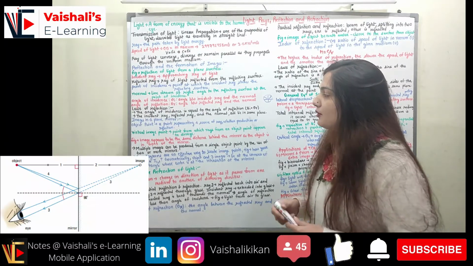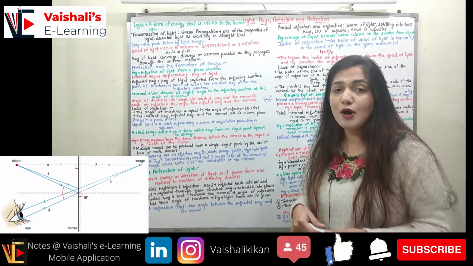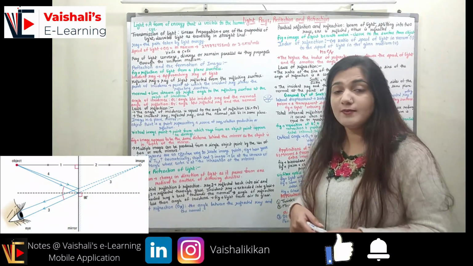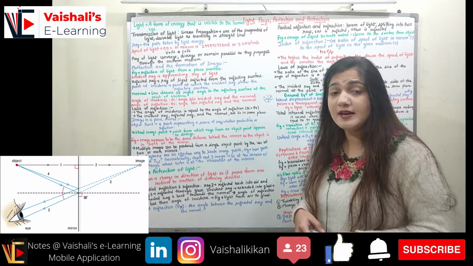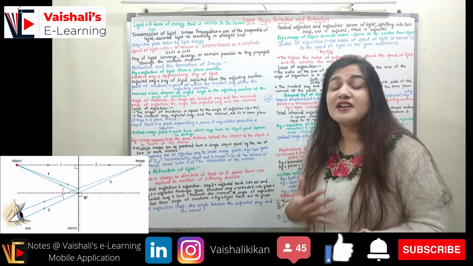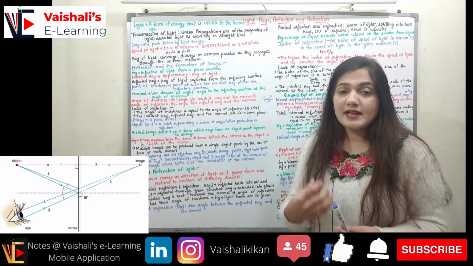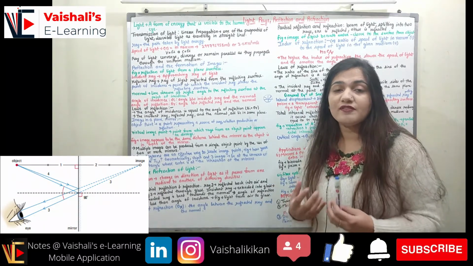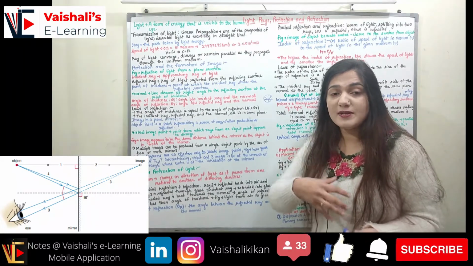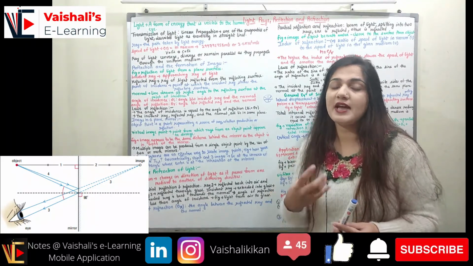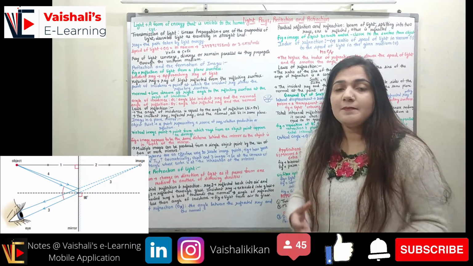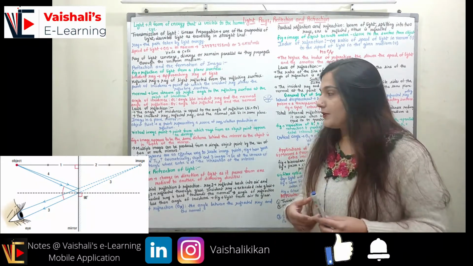Coming to the images in a plane mirror, how are the images formed in the plane mirror? You must have seen the images in the plane mirror. Mostly mirrors reflect 90% of the light that is falling on them, but they absorb around 10% of the light. So the images that you are seeing in the mirror are just the 90% light. The 10% it has absorbed, right?